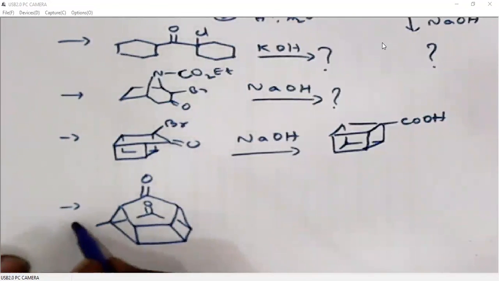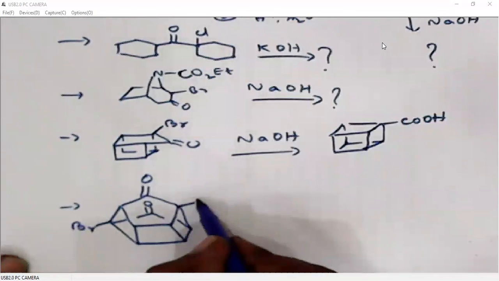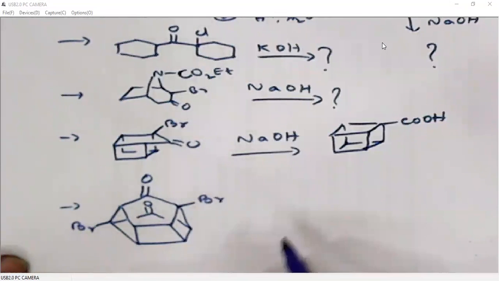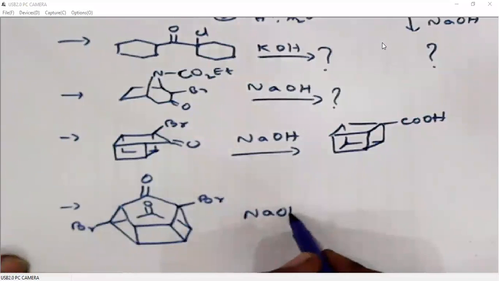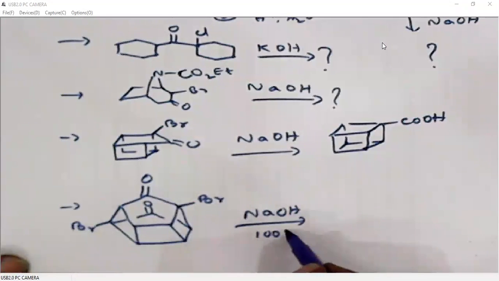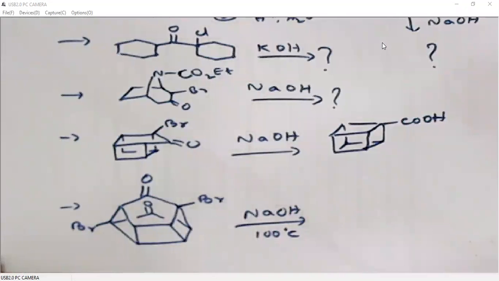Now, if we have this structure, then when it is treated with the base at 100 degrees centigrade, we will have bond formation between these two carbons, similarly on the backside carbon.